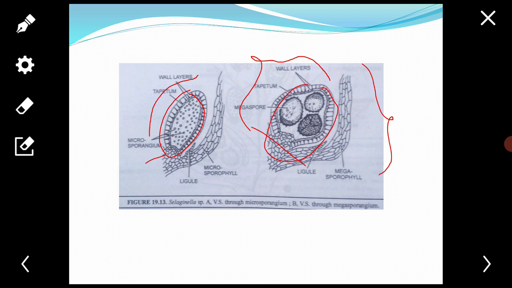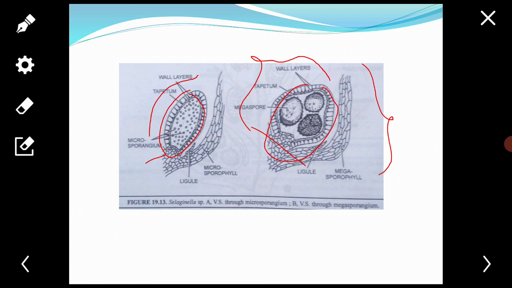Usually there are 4 megaspores in most species, one megaspore present in each lobe. The number may be less due to degeneration of megaspores.